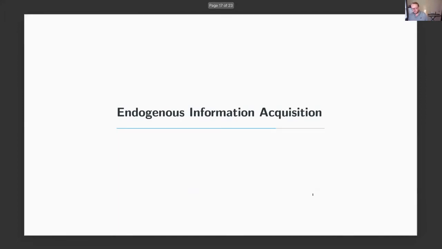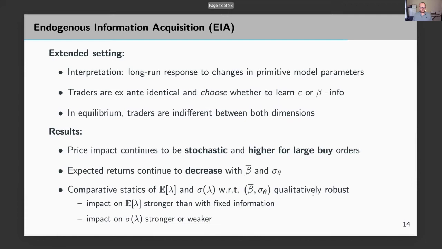Okay, so in the remaining 5 minutes, I would like to talk about one model extension and then a small empirical exercise that we consider. The particular model extension that I want to talk about is endogenous information acquisition, because you might ask, okay, you impose a certain composition of traders, right? But would they actually choose to be beta informed or epsilon informed in equilibrium? What's the optimal composition of those traders in the long run?